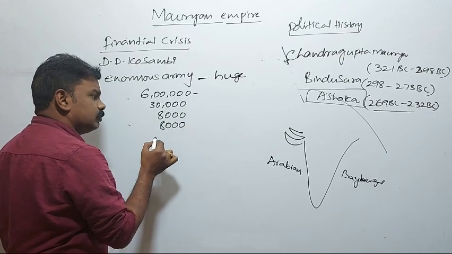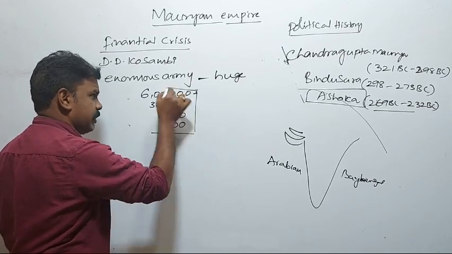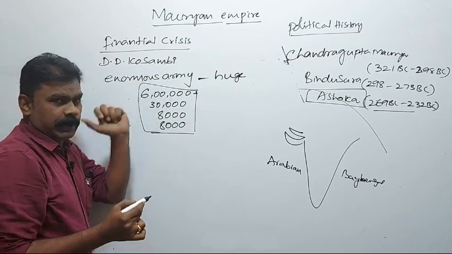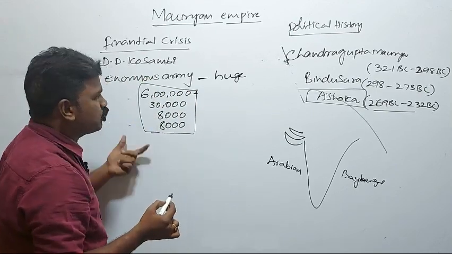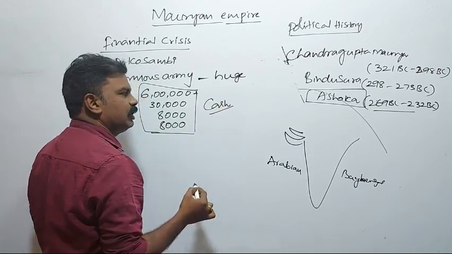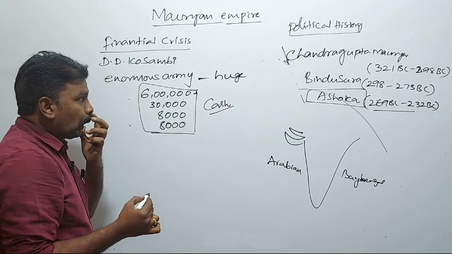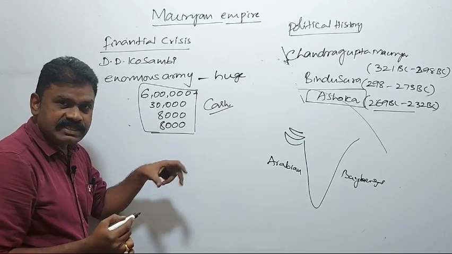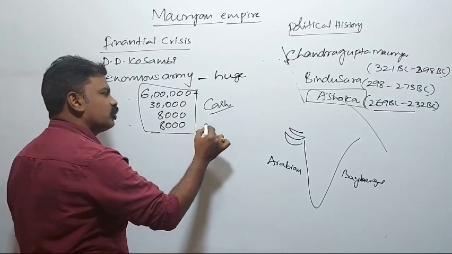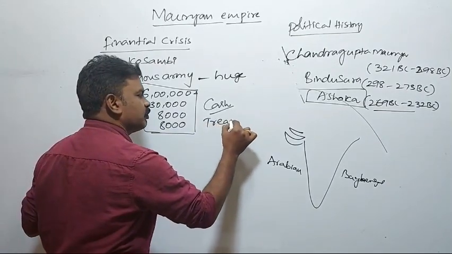Like that, they maintained four forces. And the Mauryans gave cash salaries to the army, paying them from the treasury.